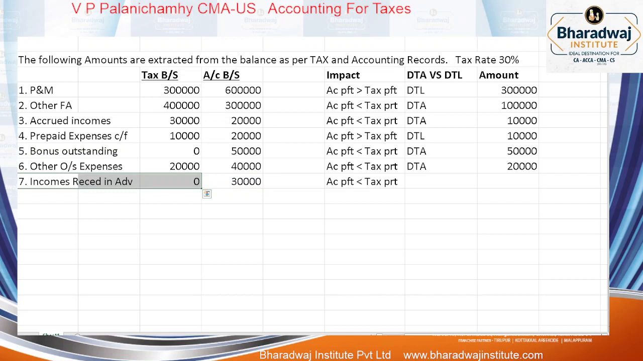For tax purpose, how much accrued income have we put? 0. What is the meaning of 0? Sorry. How much income received in advance is carried over in the balance sheet? 0. In tax, how much have you carried in the balance sheet? 30,000, which means all incomes are included in the P&L account.